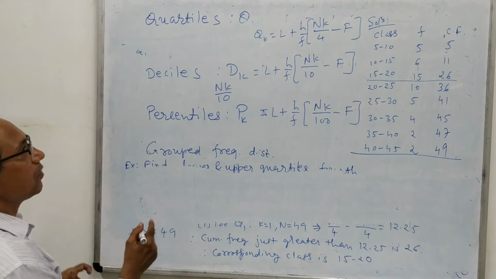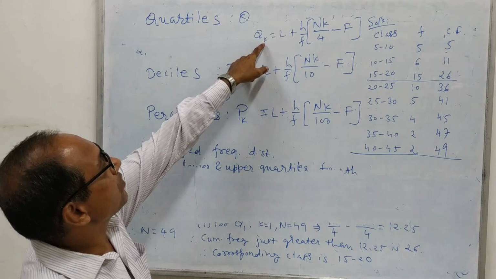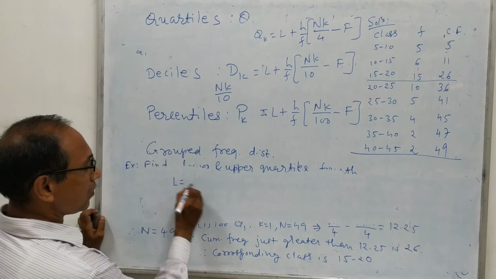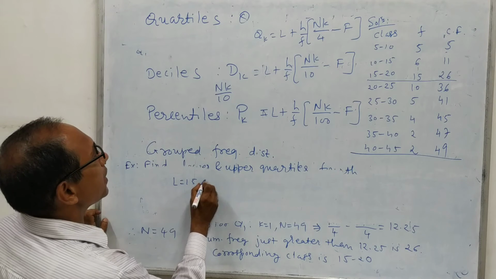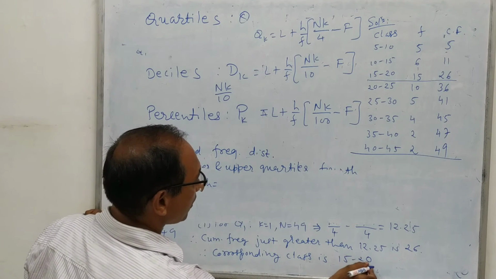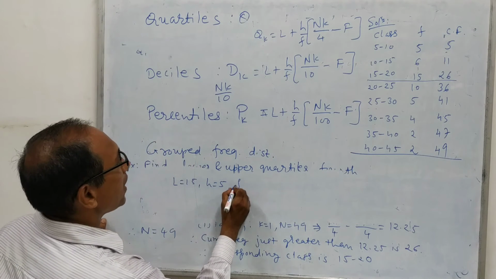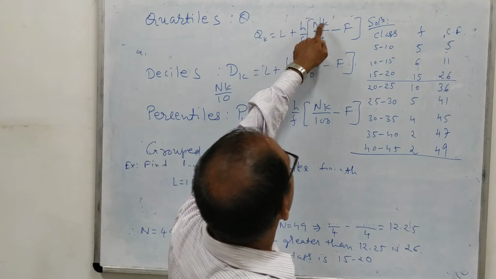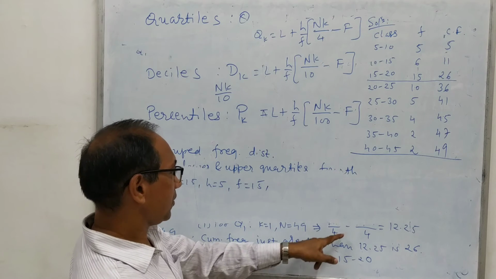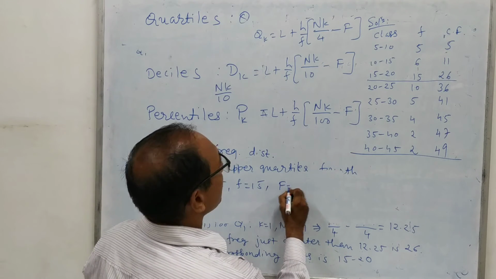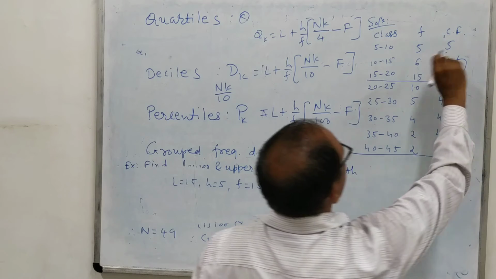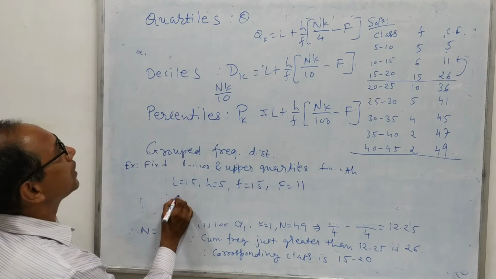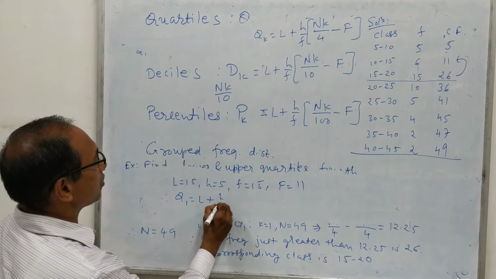First we write down the formula for Qk. Capital L is the lower limit, that is 15. H is the length of the interval, 20 minus 15, which is 5. Small f is the corresponding frequency, 15. N into k by 4 we have already obtained, and capital F is the CF just preceding 26, which is 11.